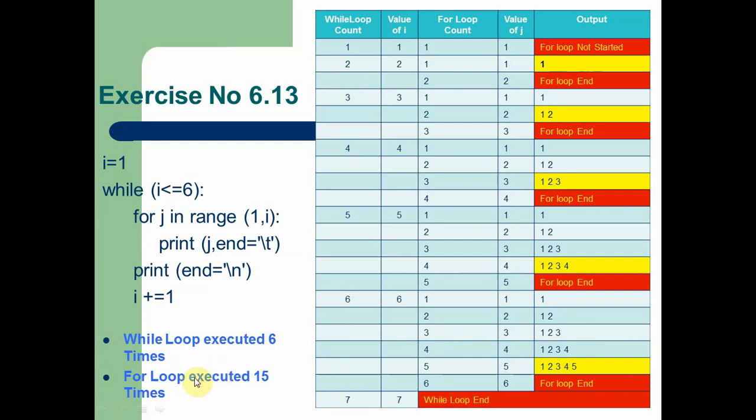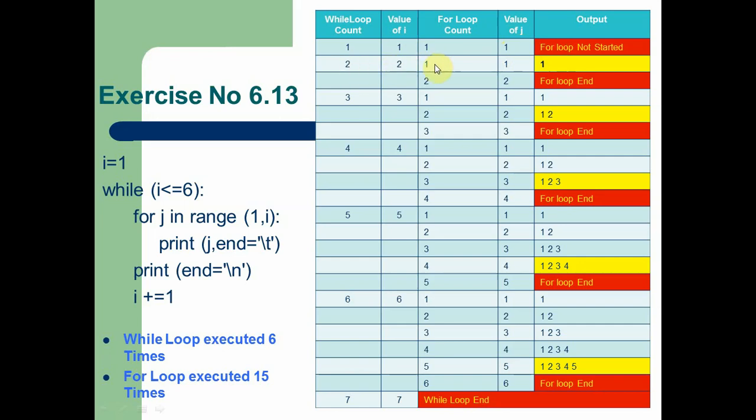But the for loop is executed 15 times. As we can see, when the while loop is executed the first time, the for loop is not executed because the stop value is 1 and the j value is 1. So both values are the same, and that's why it doesn't start. So the loop ends.